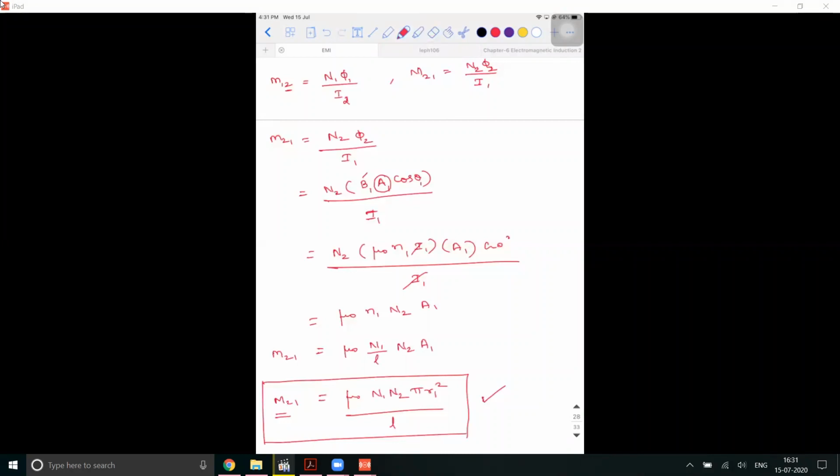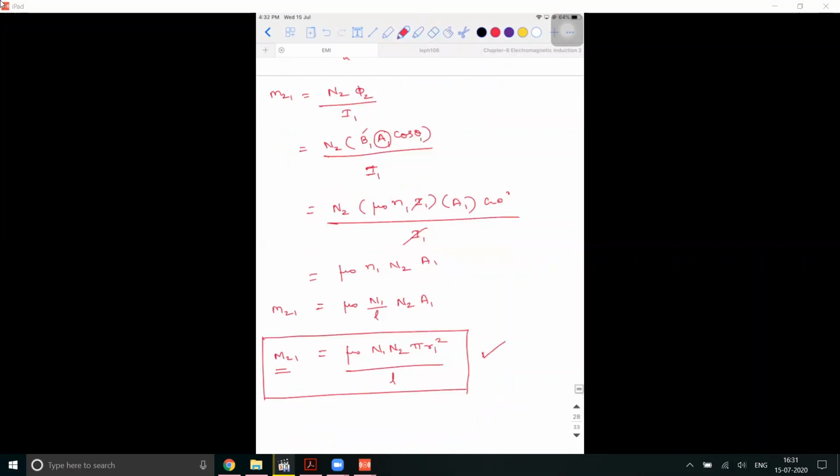If I want to write everything in terms of small n, what do I write? M21 should be equal to mu naught into N1 into N2, and I can write N2 as small n2 into L, into A1.